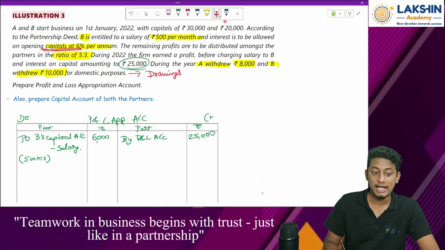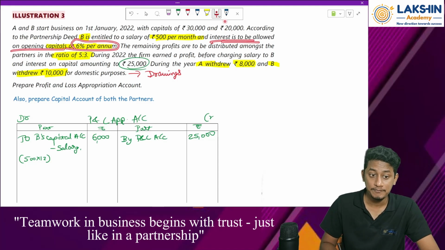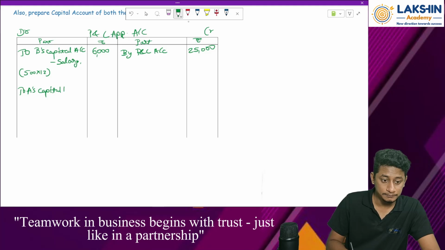So on the opening capitals, what should be given? Interest on capital. Interest is allowed on the opening capitals at the rate of 6% per annum. So because of that, again, to A's capital account, to B's capital account. What is this towards? Towards interest. Okay.